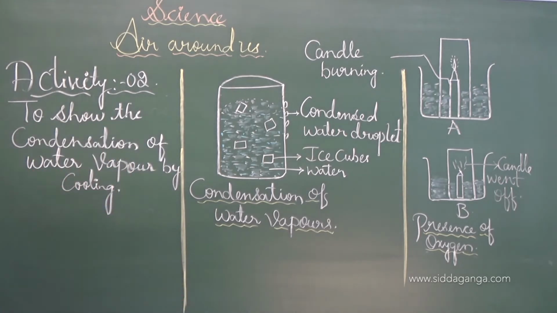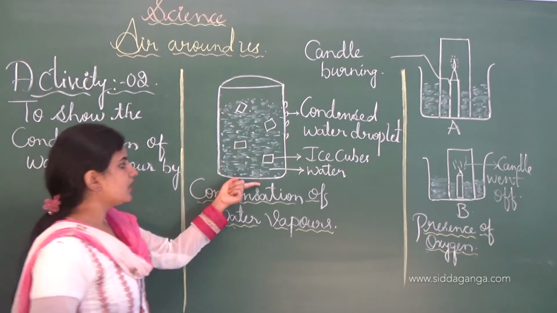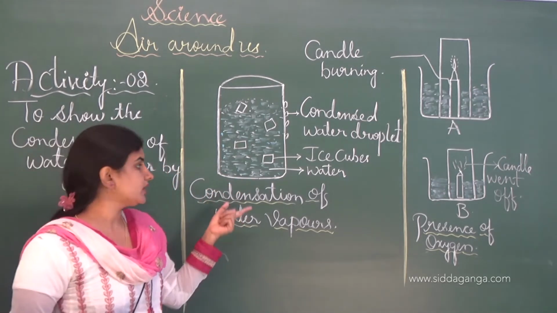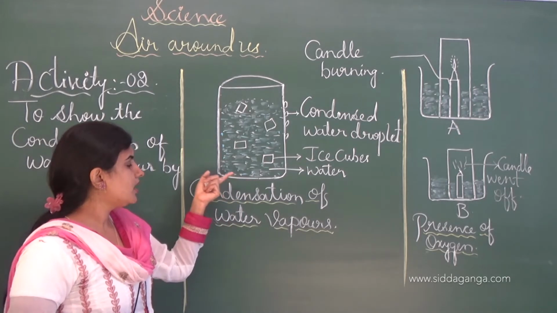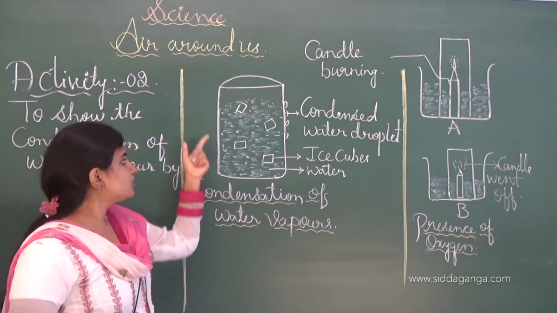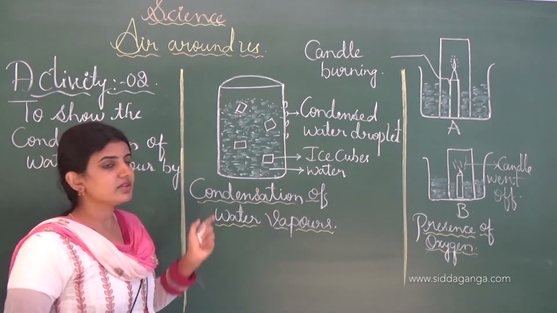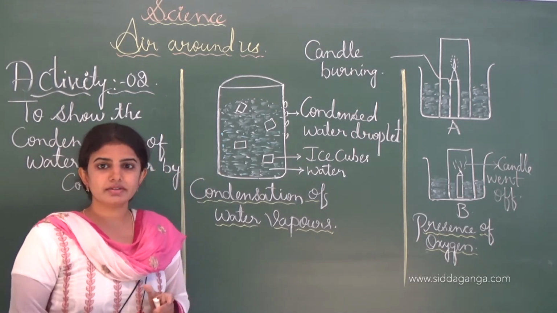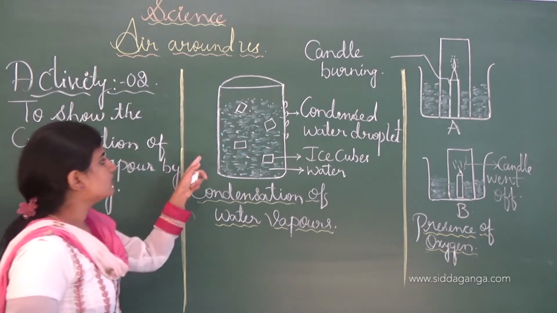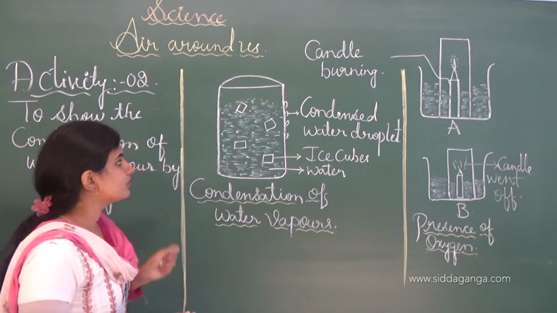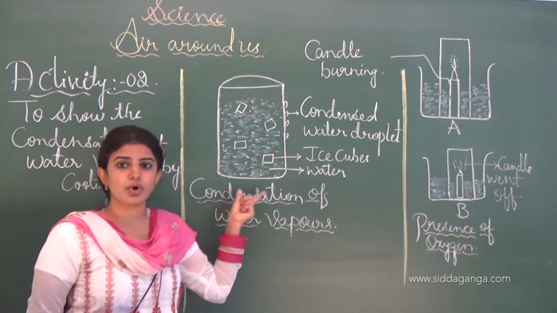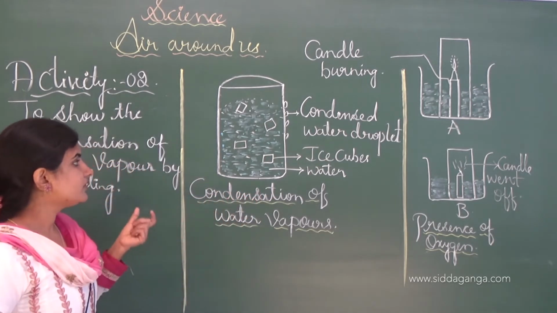Next, first we have to take the beaker, and in which we have to add the water. About half filled water is added to the beaker, or any container or any glass we have to take, and afterwards wipe the outer surface of the glass with the cotton cloth. Afterwards we have to put the ice cubes into the glass containing the water, and leave it for some time.